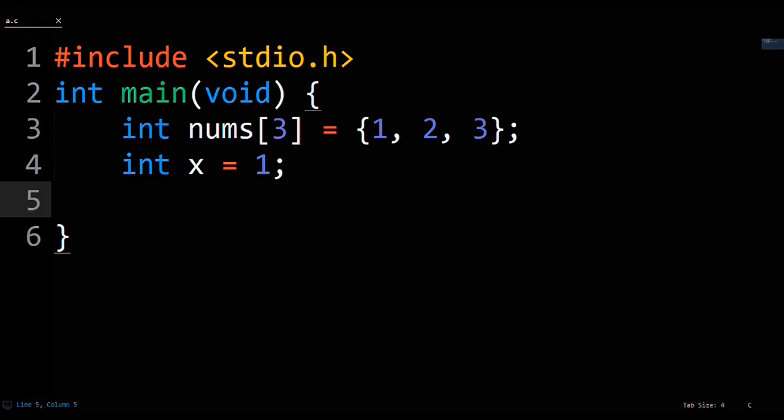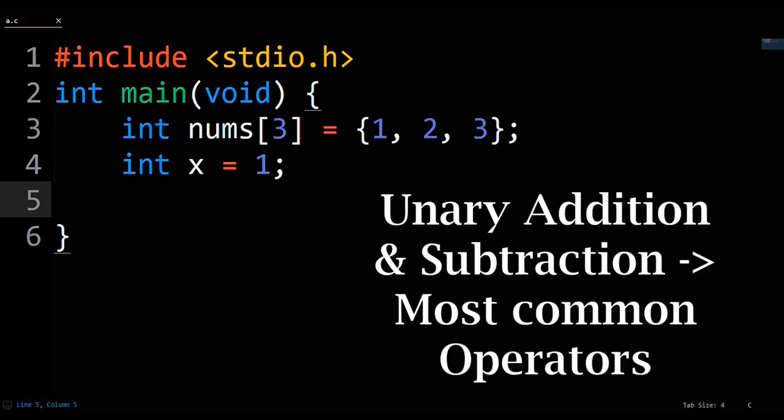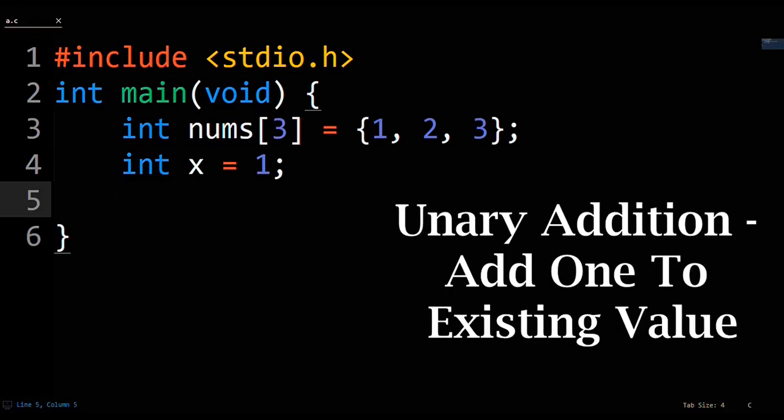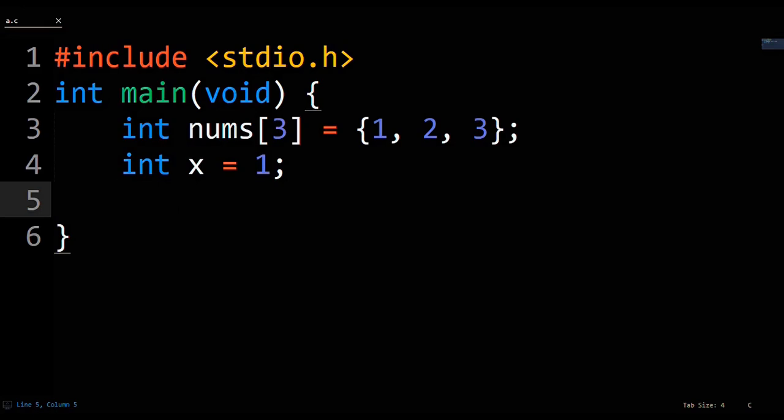Unary operators are operators that apply to only one element. C has a few different unary operators, but unary addition and subtraction are the most prevalent ones. Unary addition always has the end result of adding 1 to an existing value. The two flavors it comes in are prefix or postfix. More simply put, ++x or x++, respectively.